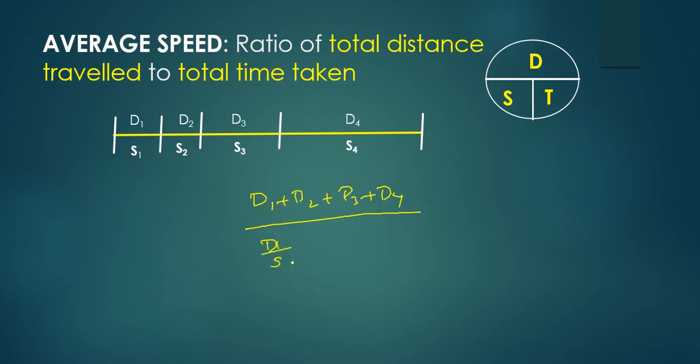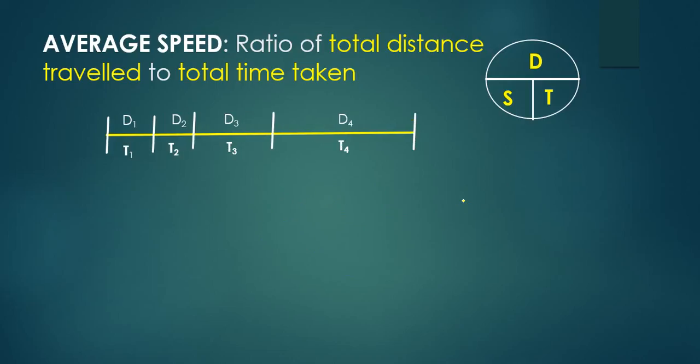So d1 by s1 plus d2 by s2 plus d3 by s3 plus d4 by s4. This is the time taken to cover distance d1 at speed s1, this is the time taken to cover distance d2 at speed s2, similarly d3 at speed s3, and likewise d4 by s4. If distance and speeds are given, this is the formula we have to use.